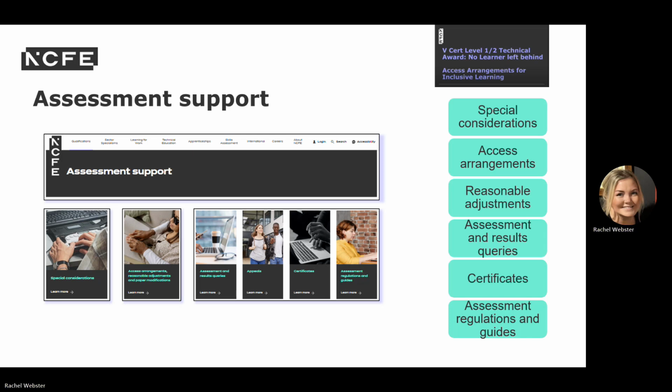In the certificate page, you'll find everything you need to know about certificates for the NCFE and CACHE qualifications, including sample certificates, invalid certificate form and replacement certificates. And lastly, in assessment regulations and guides is where you'll find our internal controlled assessment regulations and our external assessment regulations, which we'll cover in the next few slides.